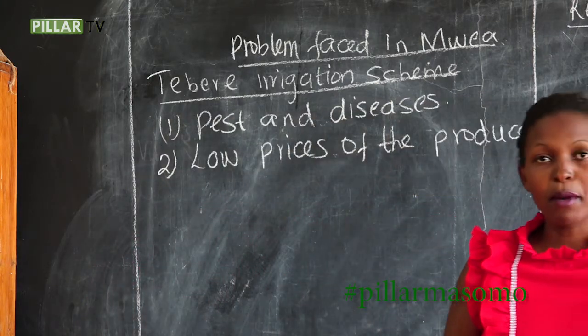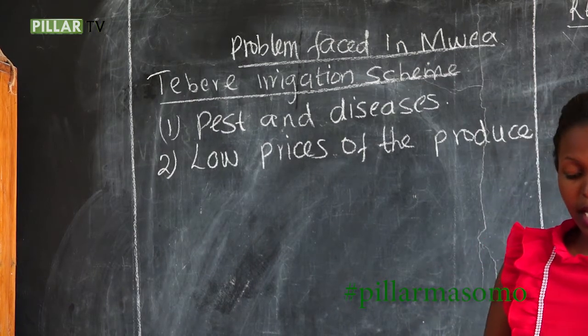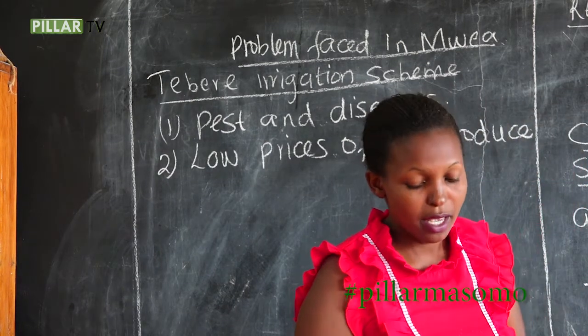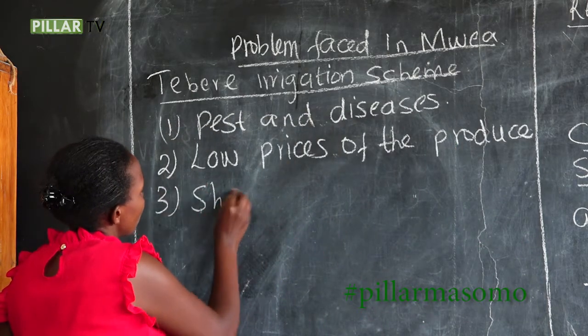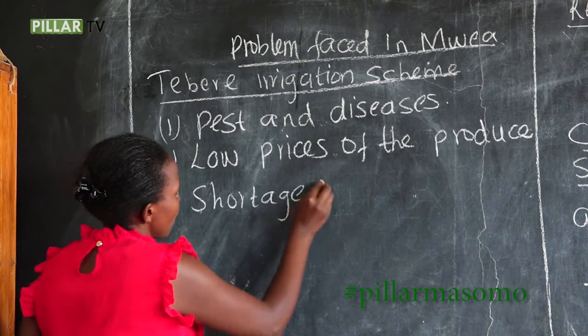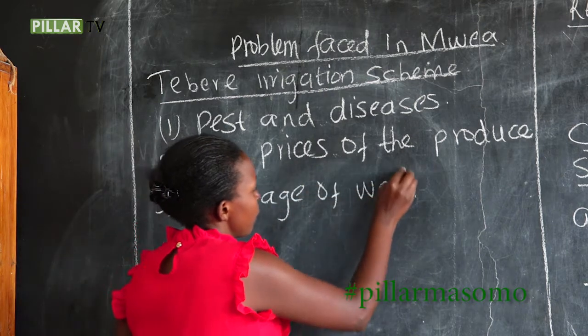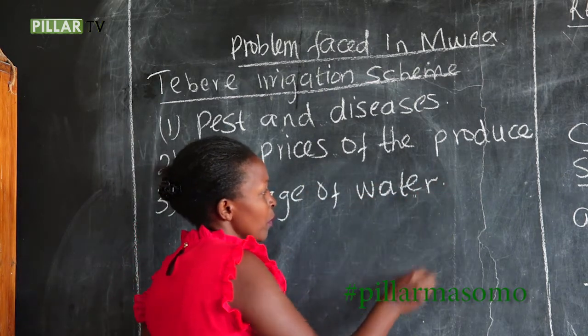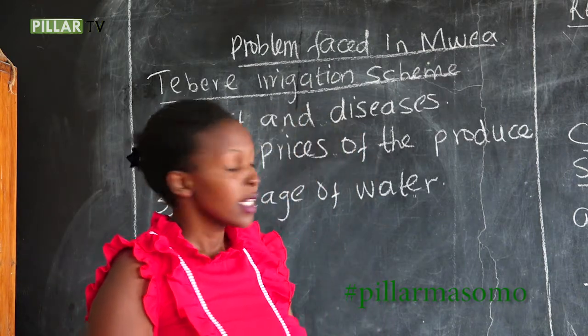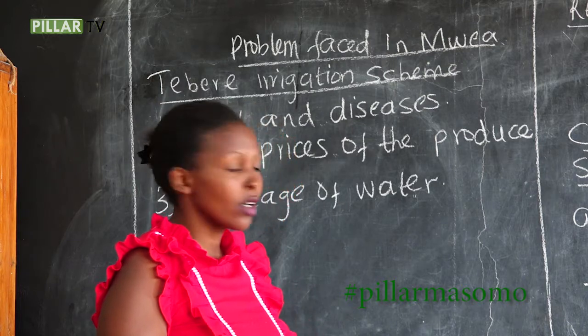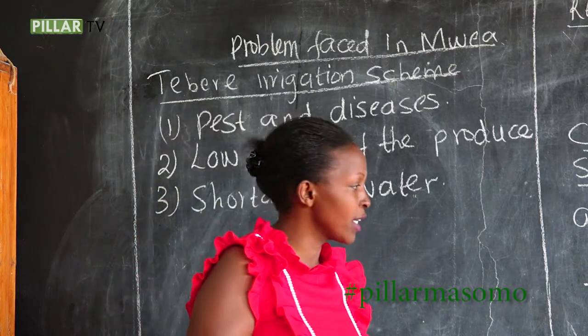Then we go to number 3, shortage of water, especially during the dry season. In this one, we talked about River Thiba and River Nyamindi.